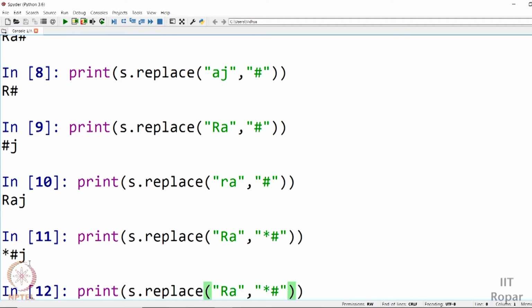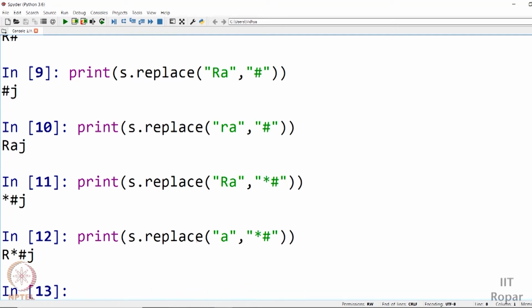Or maybe I can do it this way as well. I can say just A. See what happens. Let us see. See, in place of A, star hash has been substituted. So this is nothing but you find this source, whatever the source is. In place of that substring, you substitute this substring. That is what this replace functionality does. I hope you are clear with this.